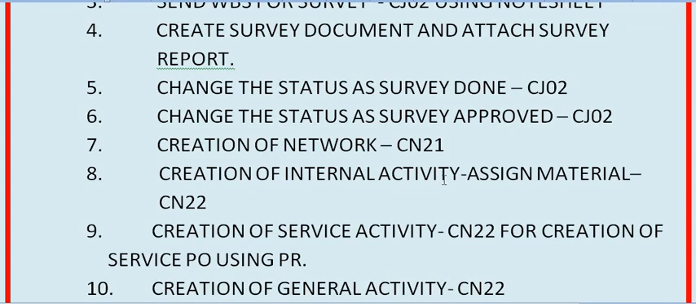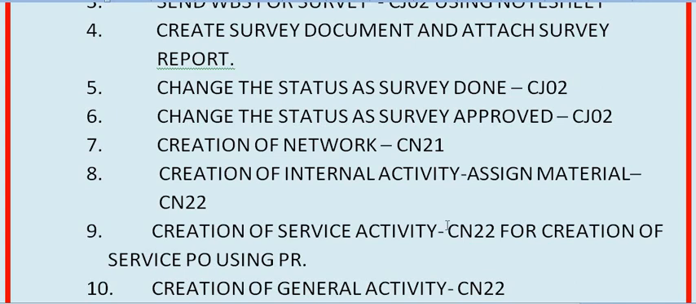Once you have created the network, a unique network number is given by the SAP server. Go into CN22, fill in the network number, and assign the internal activity, external activity, and prime cost. In each network there are three steps: internal processing, external processing, and prime cost. What is internal processing? Internal processing means the material planning in your WBS or in your network. All the material activity will be planned in the internal activity.